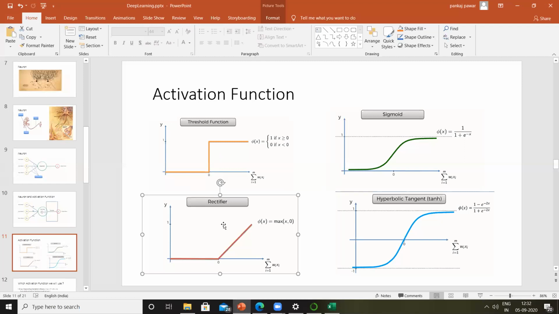And the way we are changing it over here is not as drastic as threshold, and not similar to sigmoidal. It will be in a rectifier manner. Is this clear, guys?